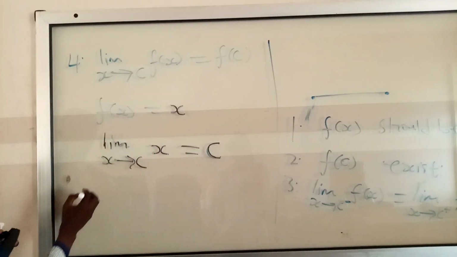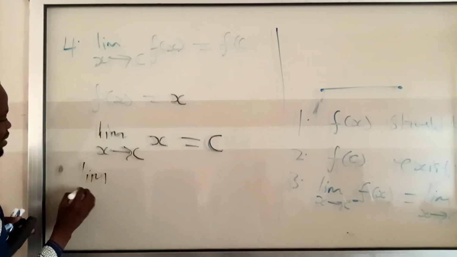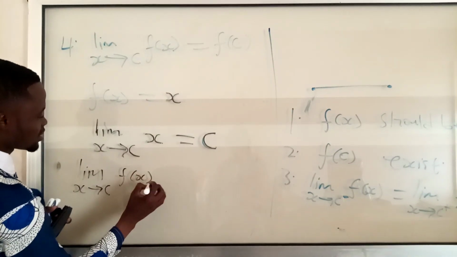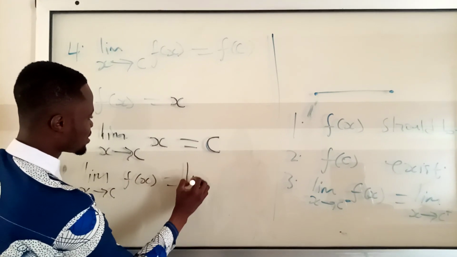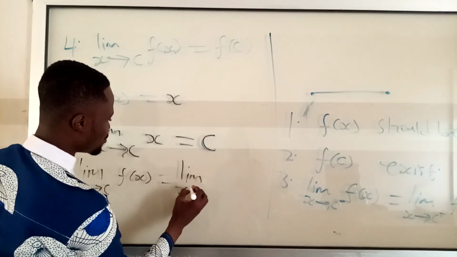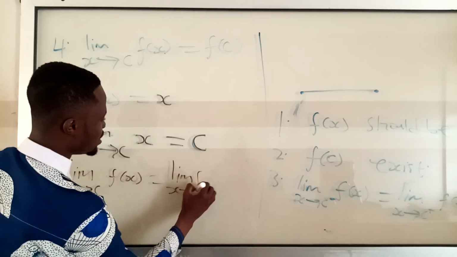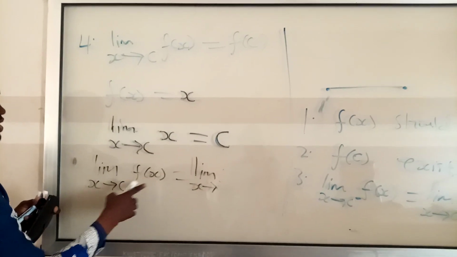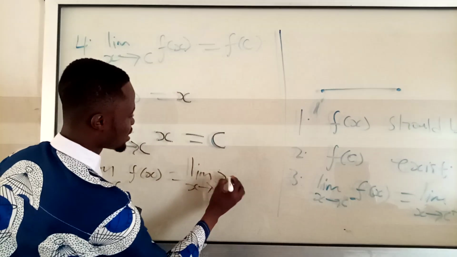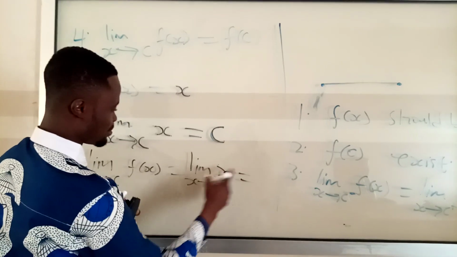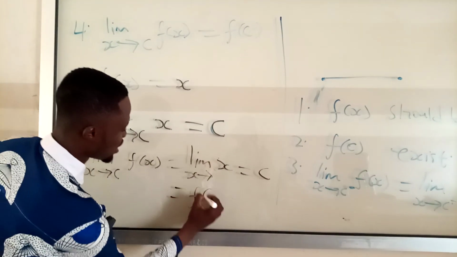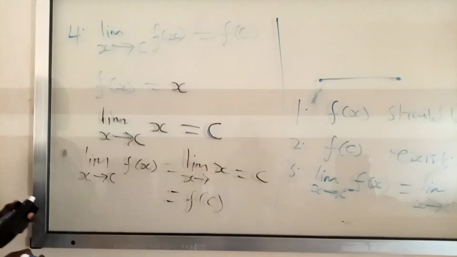This one that I'm talking about, the top one. Limit as x approaches c of f of x is equal to the limit as x approaches c. Sorry. In place of f of x, I just put x, so I get x, then I substitute c. Then I get c. And it will also mean f of c. Okay.